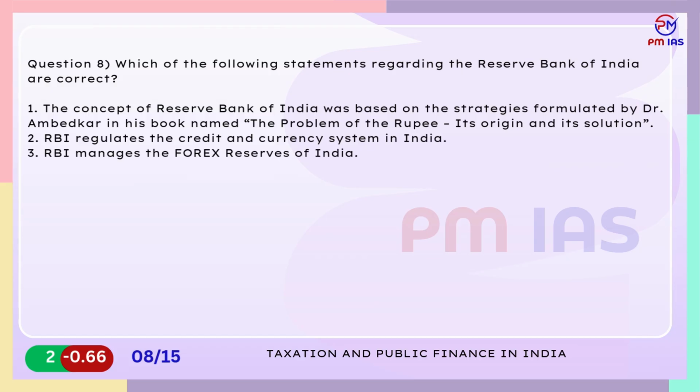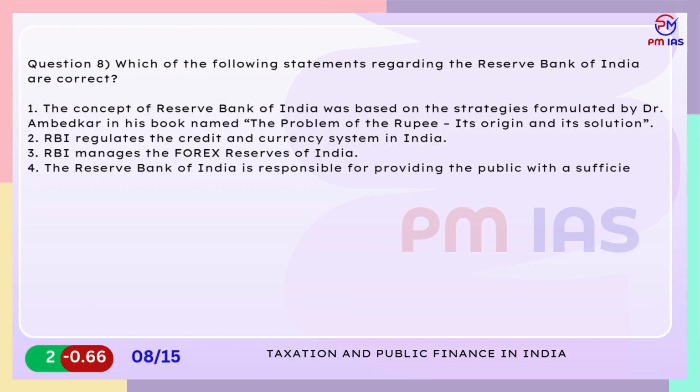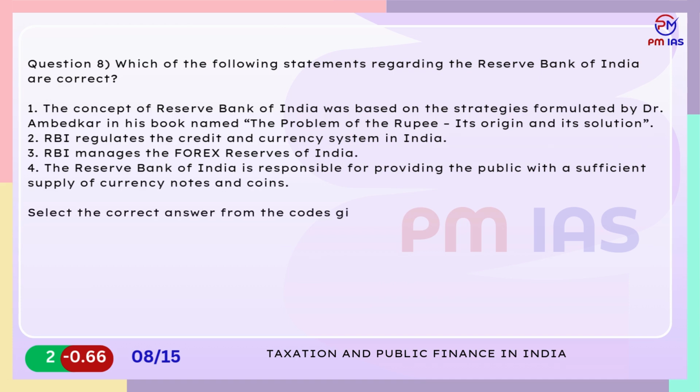The Reserve Bank of India is responsible for providing the public with a sufficient supply of currency notes and coins. Select the correct answer from the codes given below. A. 1, 2 and 3 only. B. 2, 3 and 4 only. C. 1, 3 and 4 only. D. All of the above.